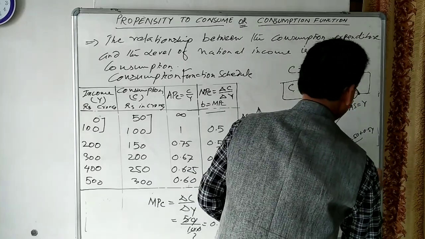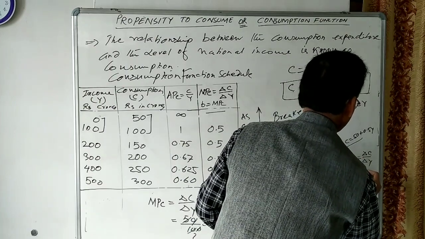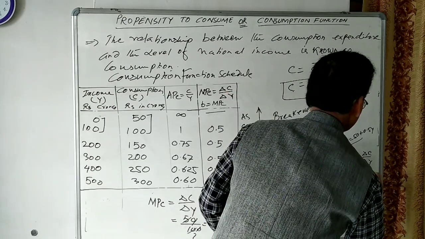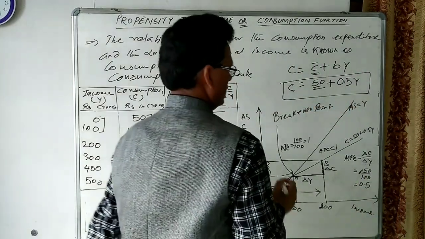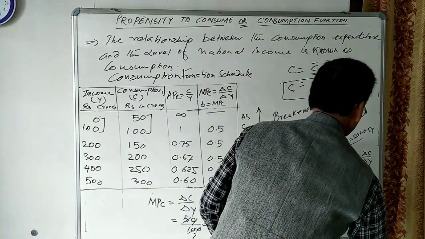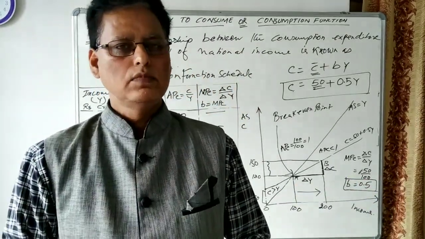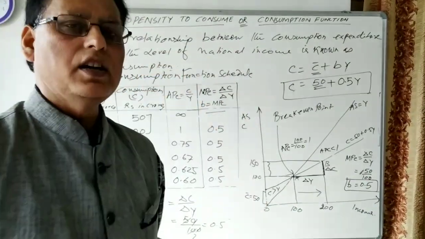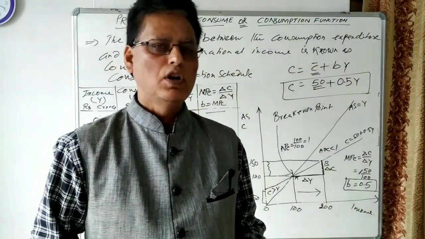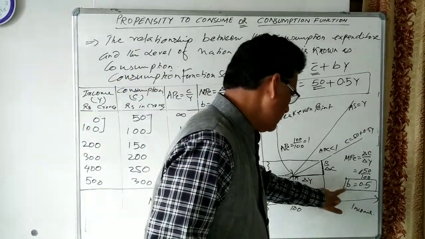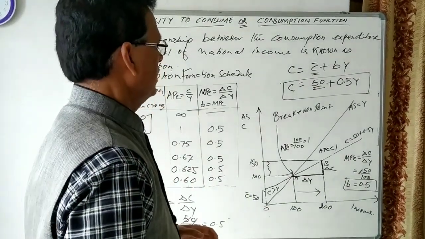This shows how much of the additional income goes for consumption. So 50% of the income of the economy is used for consumption.